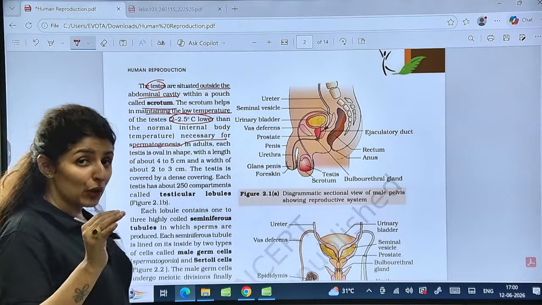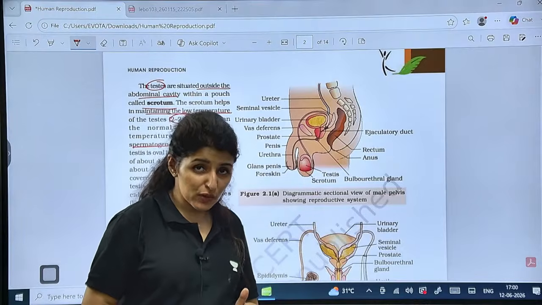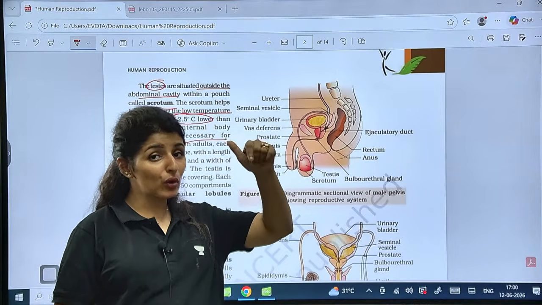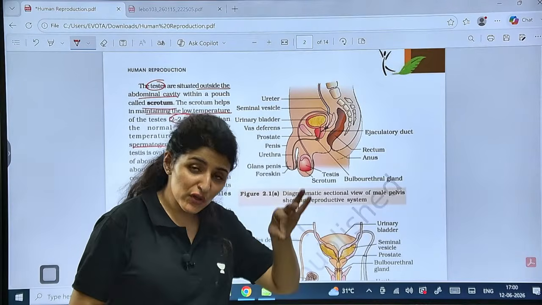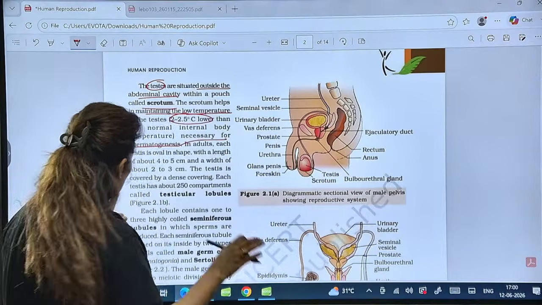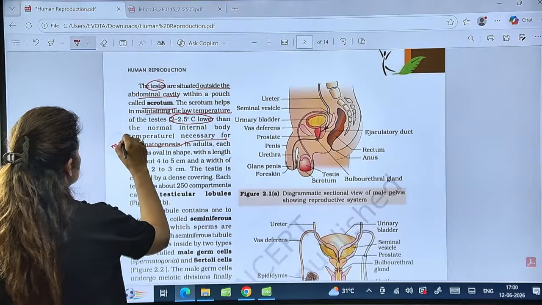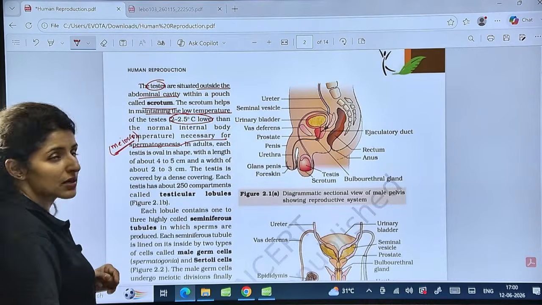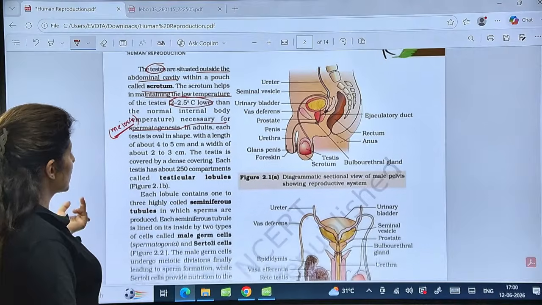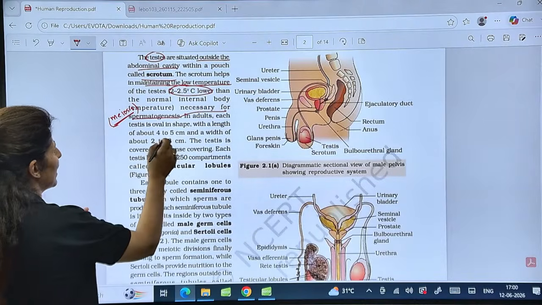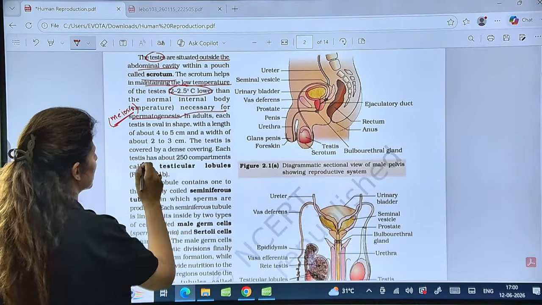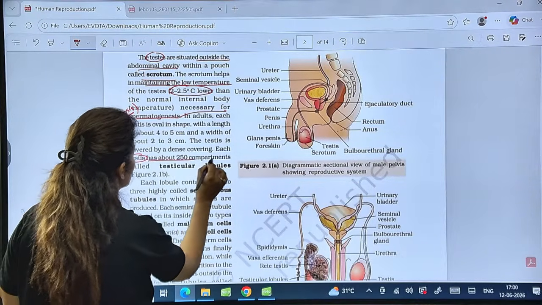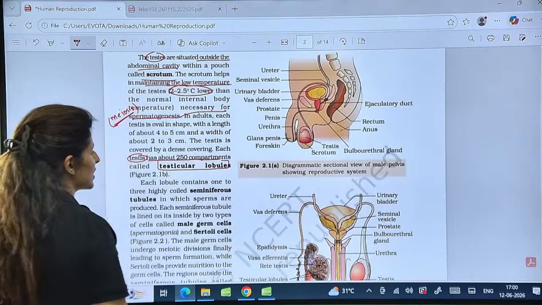Is that clear? Now, because we already know the process of spermatogenesis, first it is multiplication phase, which includes mitosis, then growth phase and maturation phase. Maturation phase involves meiosis. So exactly speaking, meiosis requires lower temperature. The maturation phase requires lower temperature. Is that clear? Now, what is the shape? It is oval, length 4 to 5 and 2 to 3 centimeter, covered by dense covering. How many compartments does testes have? 250 compartments, and these compartments are known as testicular lobule.